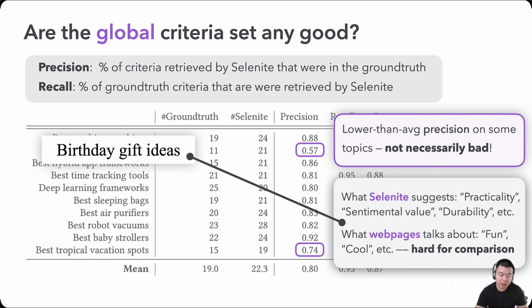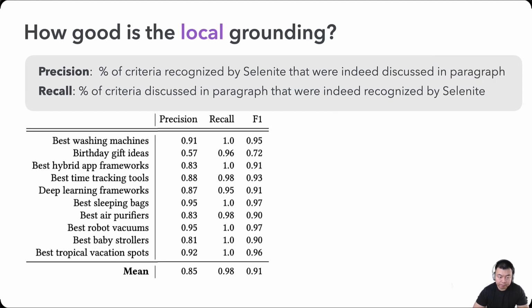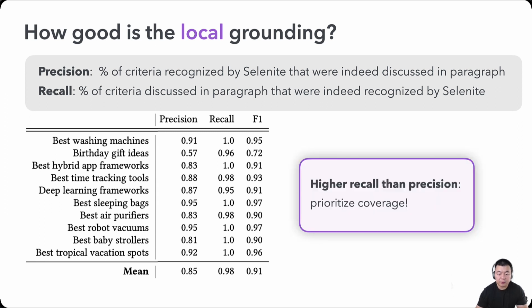In contrast, Selenite offers comprehensive overviews that cover factors like practicality, sentimental value, durability, and presentation or wrapping. As for local grounding, we saw near perfect recall and pretty high precision almost everywhere. We did intentionally prioritize recall so people wouldn't miss out information by mistake.